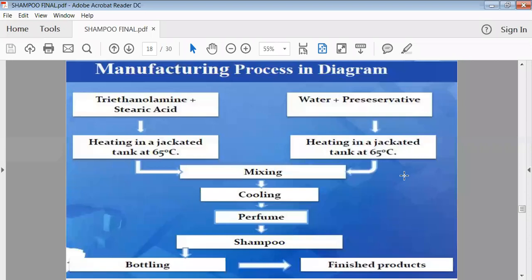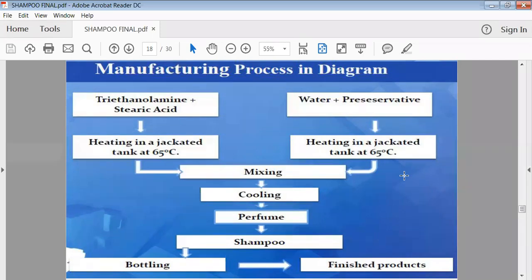Side by side, we have to take the purified water. We have to heat it properly up to 65 degrees centigrade, and we can add the water soluble ingredients like preservative and other ingredients. Then both phases we have to mix thoroughly at 65 degrees centigrade itself, and when a homogeneous mixture is formed, then we have to cool it.